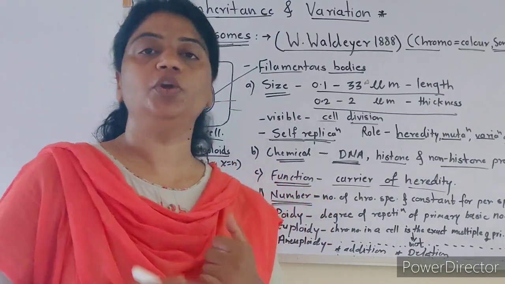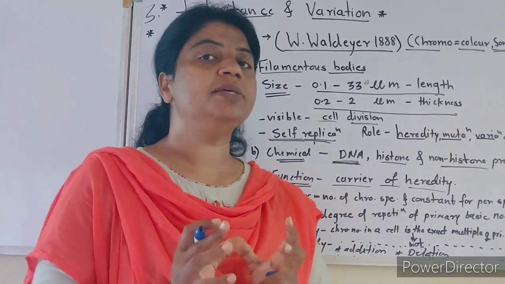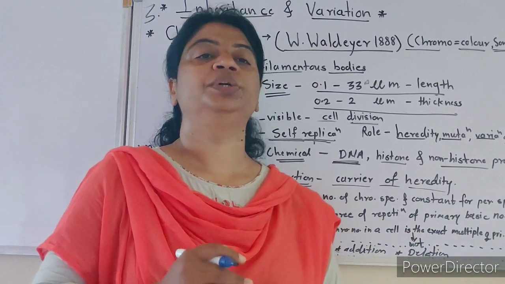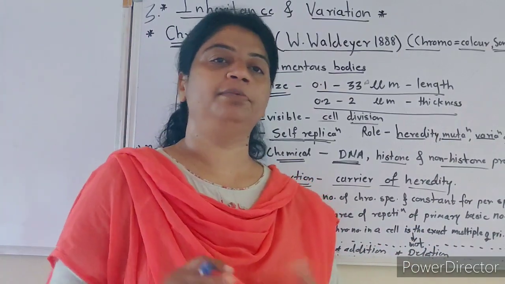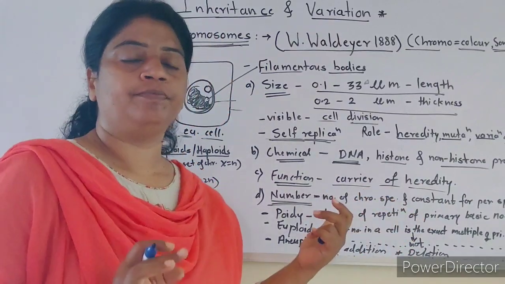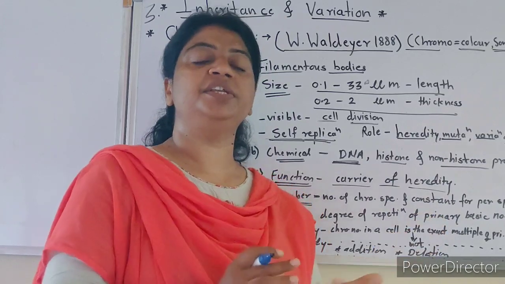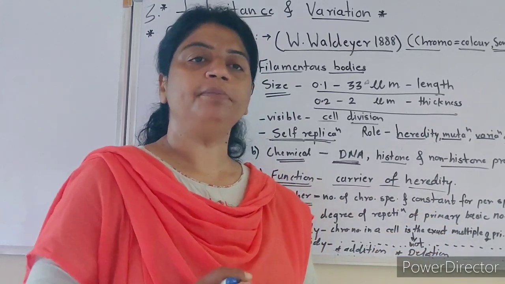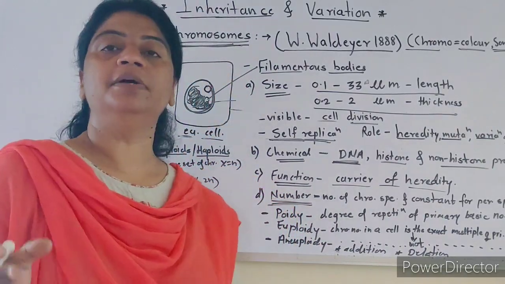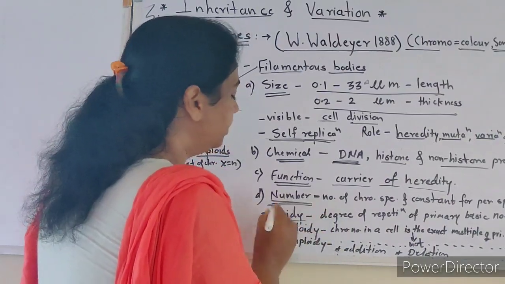For example, in human beings there are 46 chromosomes. This number is constant. It does not change between Indian people and Australian people. It is common, stable and specific. For example, in honeybee there are 16 in male and 32 in female. This is a specific and constant number. In birds, 46 chromosomes.